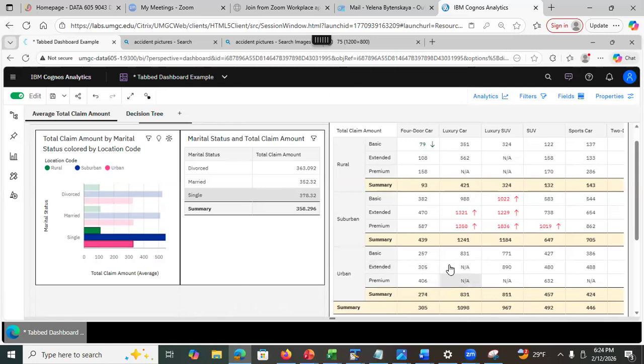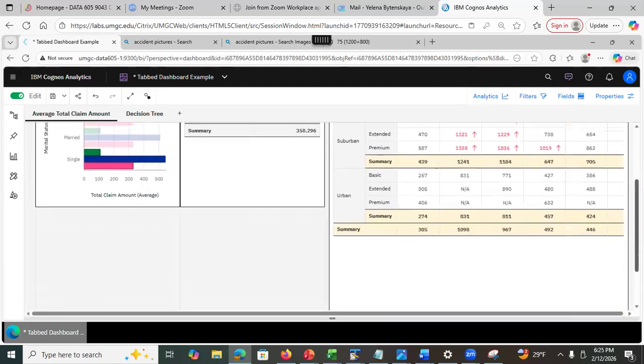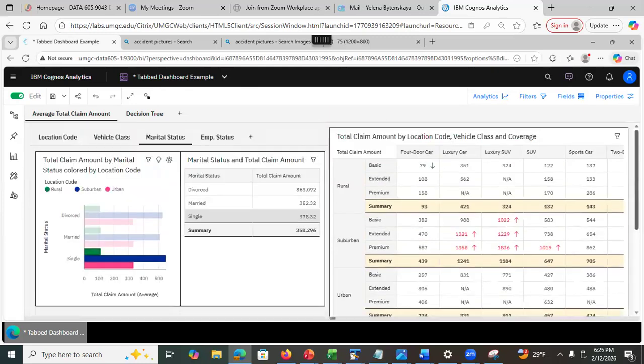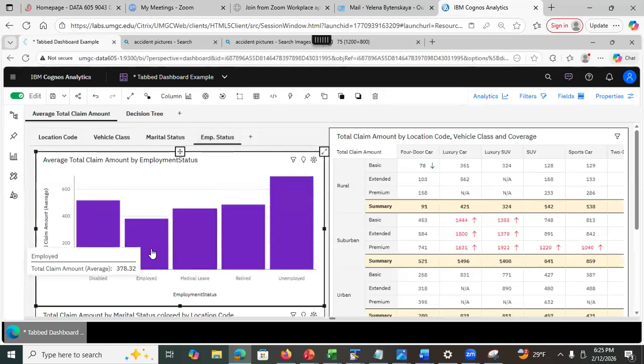It's a single, and it's an urban location type, extended coverage type, and then you look at the luxury car. So basically, you have this visualization on the right-hand side that you always use as a reference, and you navigate through different drivers on the left-hand side in different selections, right?